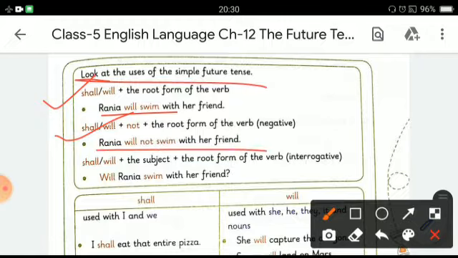Shall or will plus subject plus the root form of the verb can form an interrogative sentence. Like, if we use will, we place will before the subject, that is Rania, to form an interrogative sentence. For example, will Rania swim with a friend? So in this way you can form an interrogative sentence.